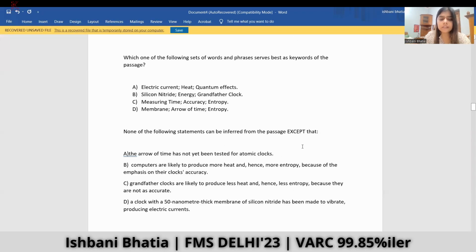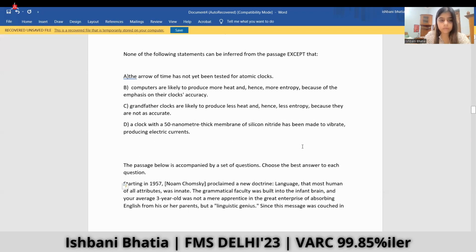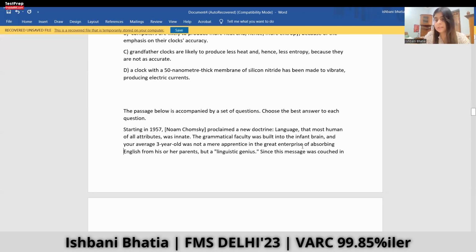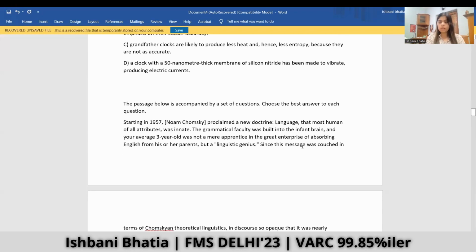None of the following statements can be inferred from the passage except that. Okay, fine. So this is the kind of passage I can start with. I can start with it right away, but for the sake of reading the whole paper, let's go through the other passages as well and see if some other passage is also easy to read, and then we'll choose the priority order of the paper.